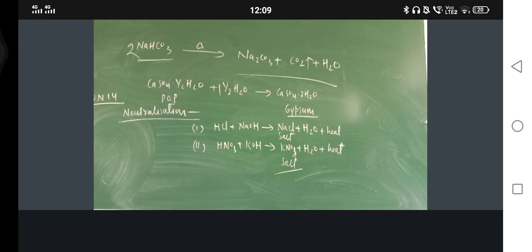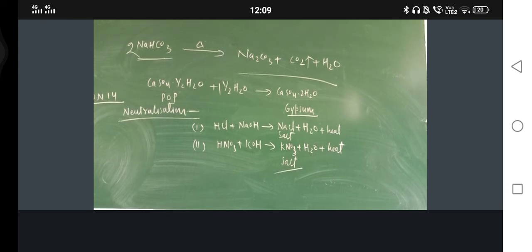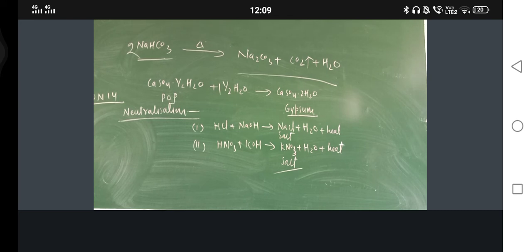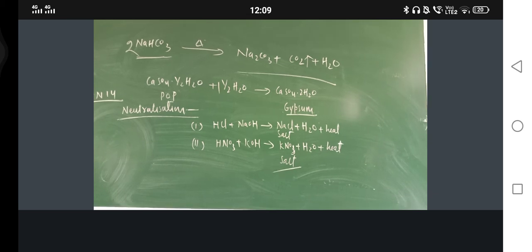Okay, just see, this is page number 28. You have two solutions A and B. The pH of solution A is 6 and pH of solution B is 8. Which solution has more hydrogen ion concentration? Which of this is acidic and which one is basic? Can you solve this question?